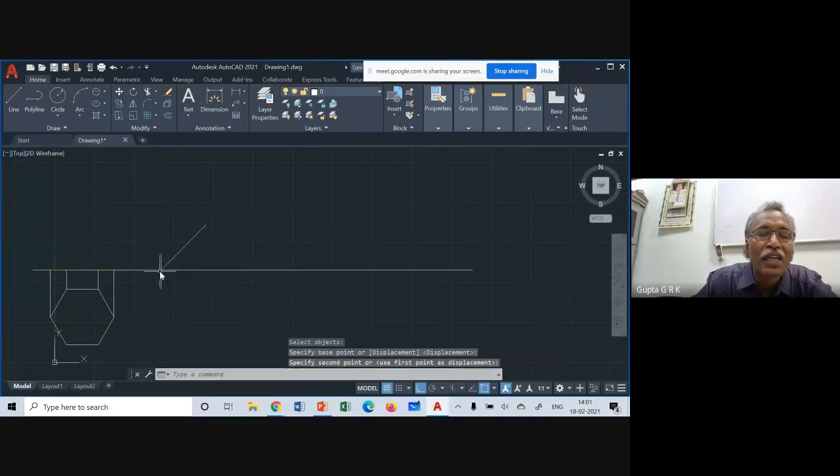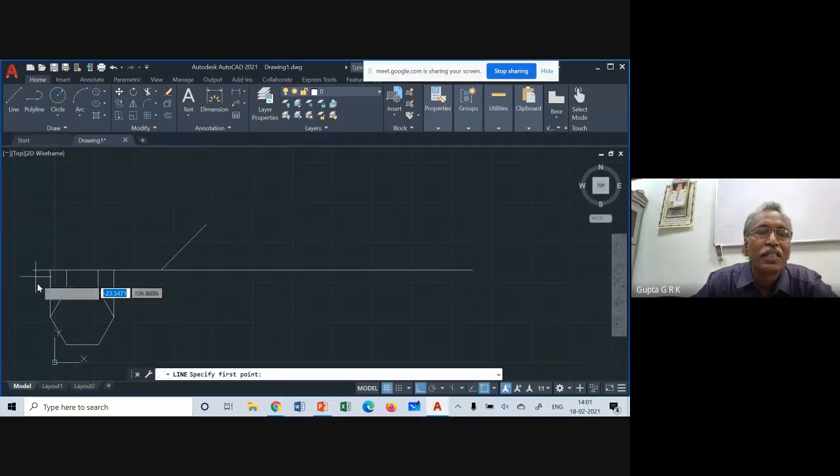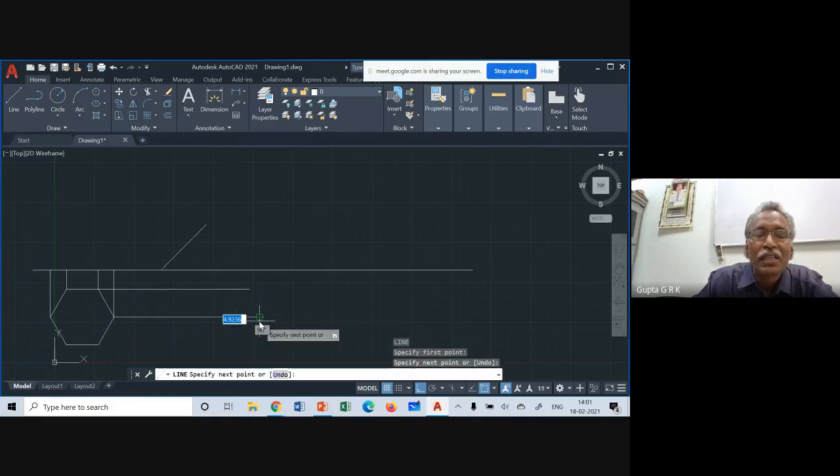Delete. Now I have to draw the locus lines. Click on the line command. So draw here, because ortho is on, the horizontal lines will come automatically. Again, enter. Take this point, draw the line, click, enter. And again, enter. Take this point, draw the line, click, and enter. So like this. And then I have to draw the projectors.